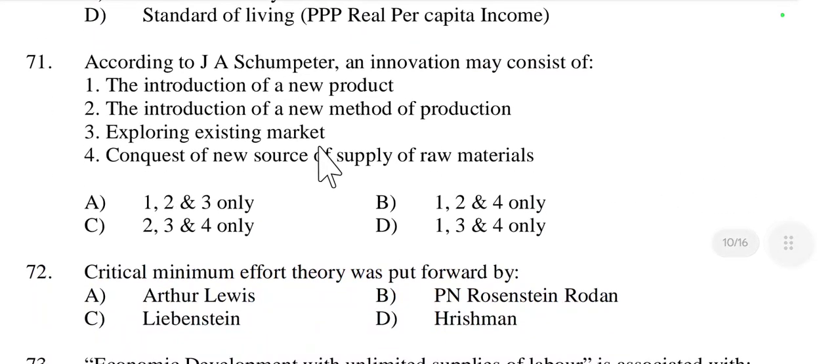Then question number 71, according to the innovation theory given by Schumpeter, an innovation may consist of. First, the introduction of a new product is innovation, right. Second, the introduction of a new method of production is also right.